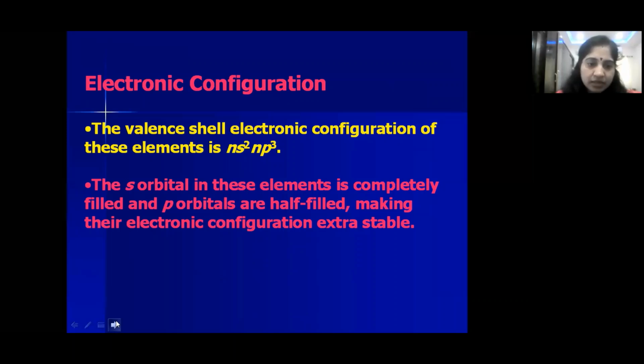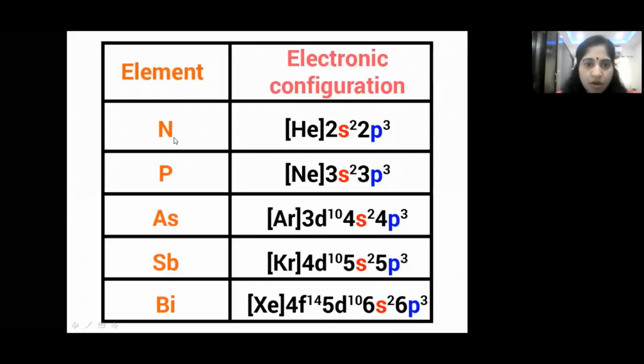Now let us see the electronic configuration of all the elements. See here, children, you have to concentrate a little bit, because it is not like that of first group and second group. It is a little bit different. Just see here, nitrogen has inner helium configuration, along with that outer shell configuration is 2s2 2p3, and for phosphorus 3s2 3p3 along with neon.